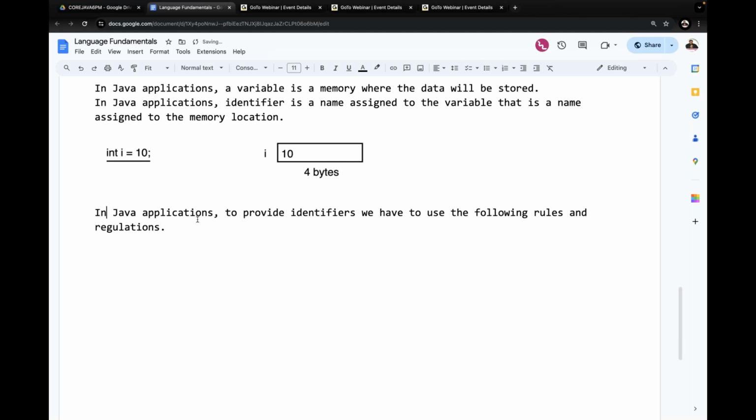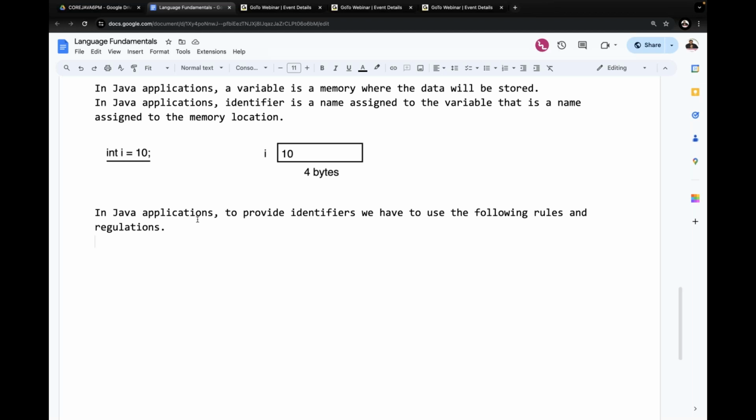In Java applications, to provide identifiers, that means to provide names to the programming elements like variables, methods, classes, interfaces, and so on, we need to follow a set of rules and regulations. That set of rules and regulations is provided by the Java programming language.